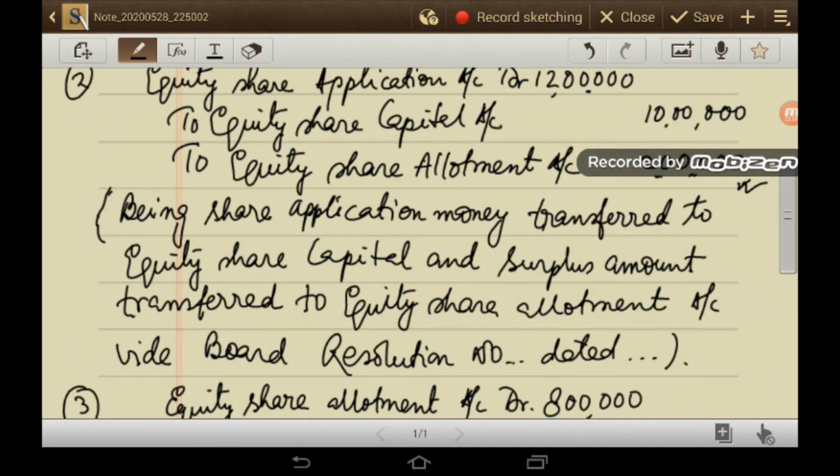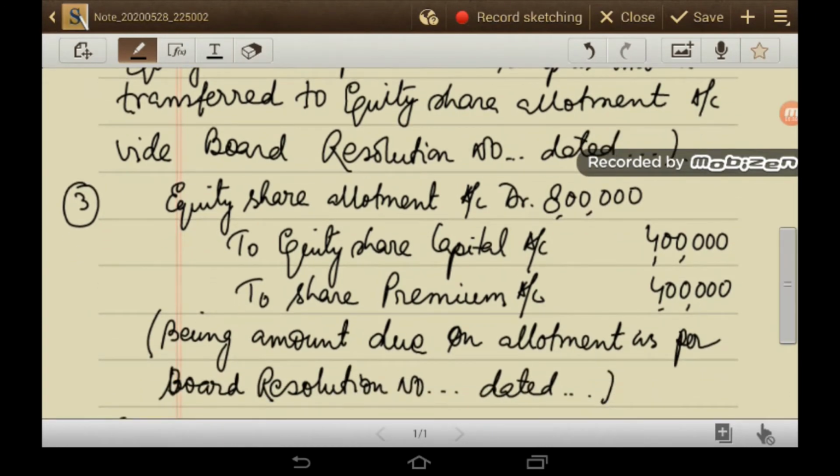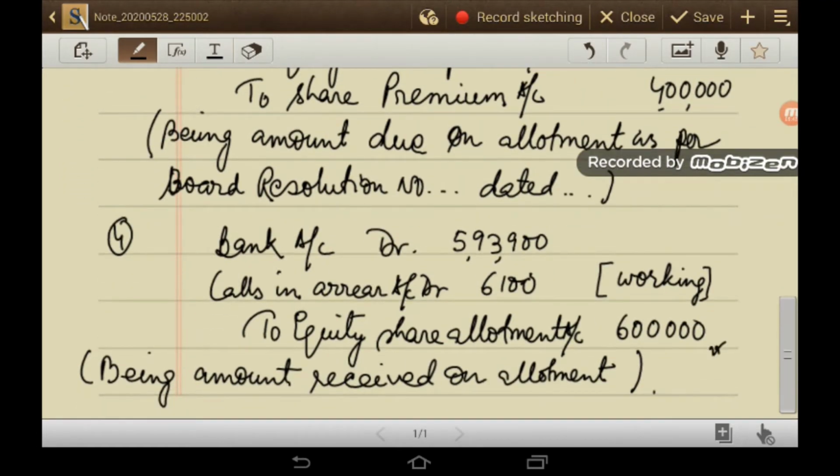In the third journal you have debited equity share allotment account by 8 lakh rupees. So the remaining 6 lakh has been credited in journal 4 to equity share allotment. So this is 6 lakh.